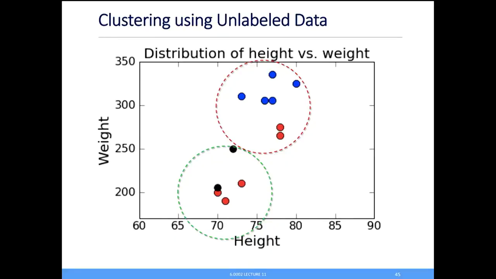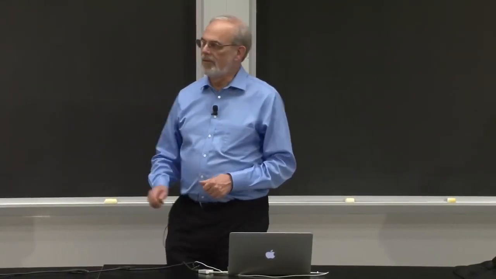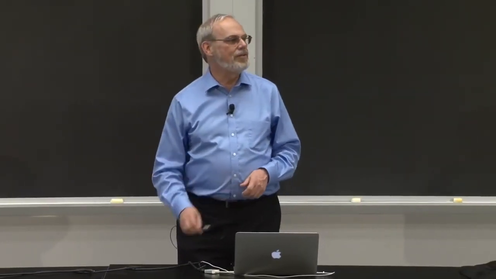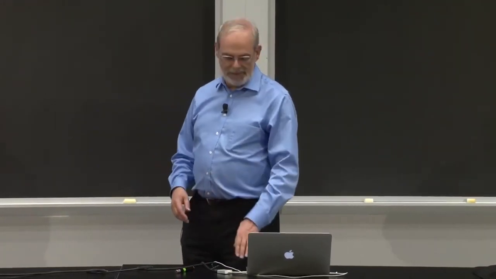Now, once I've got it, I like to validate it. And in fact, I should have said this better. Those two clusters came without looking at the two black dots. Once I put the black dots in, I'd like to validate how well does this really work. And that example there is really not very encouraging. It's too close. So that's a natural place to say, okay, what if I did this with 3 clusters?